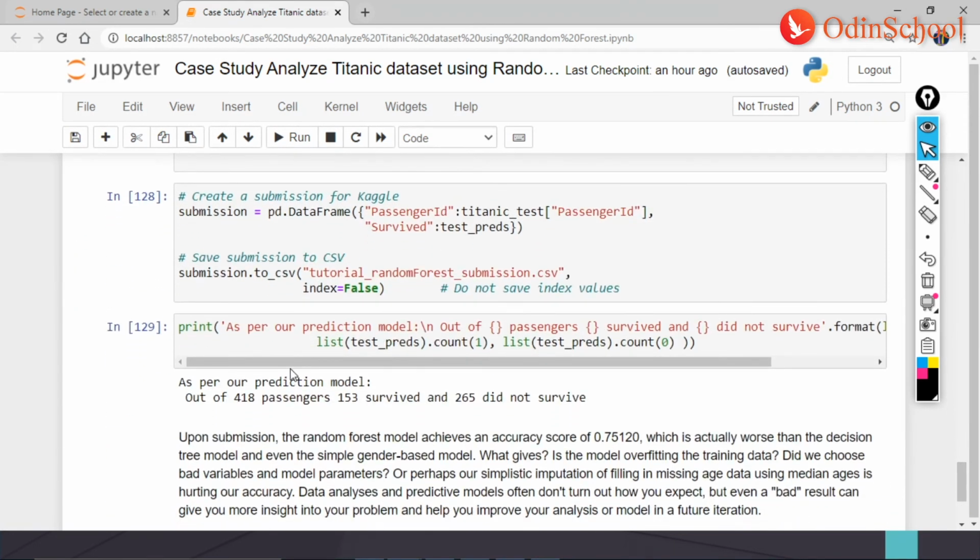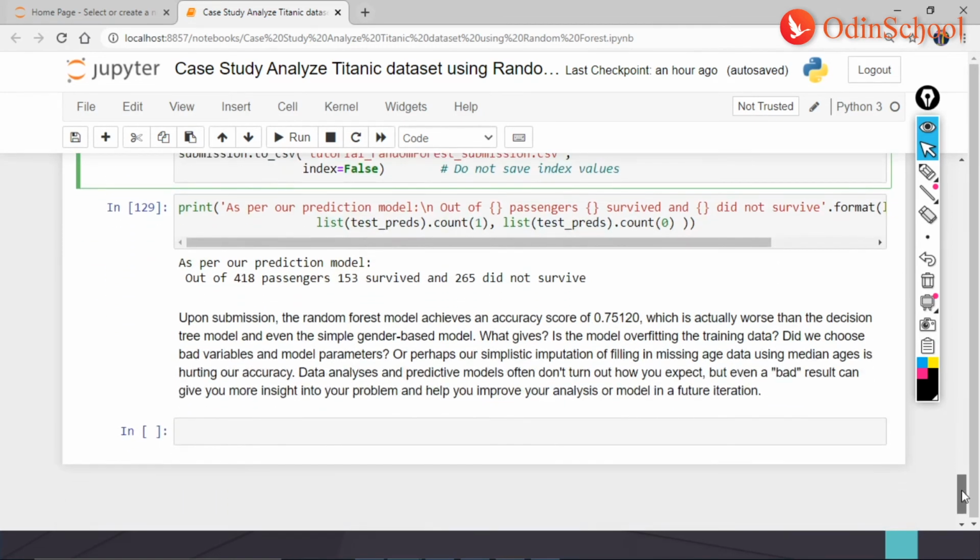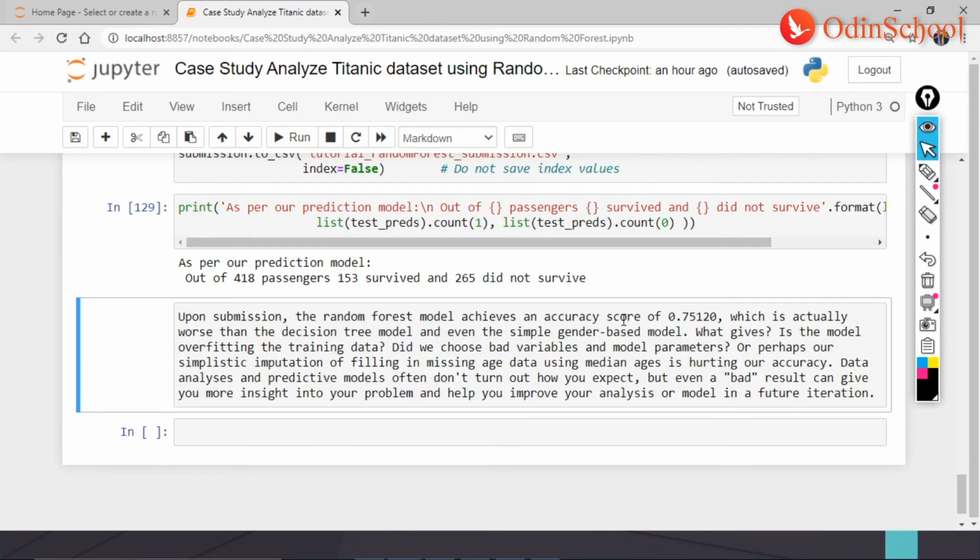And when I make predictions, I would be using a data frame. So this is the passenger ID that we would want, and this is the number of people survived. And as per the model, out of 418 passengers, 153 survived and 265 did not survive. Right, guys? Now, as per the submission, the random forest model achieves a score of 75, which is actually worse than a decision tree.